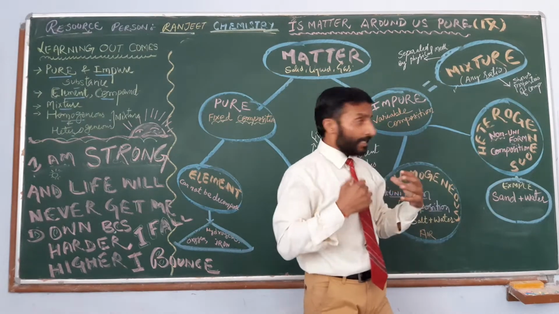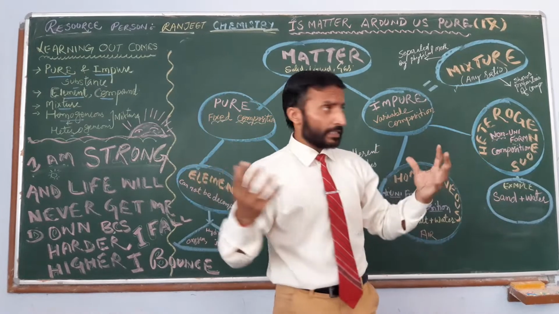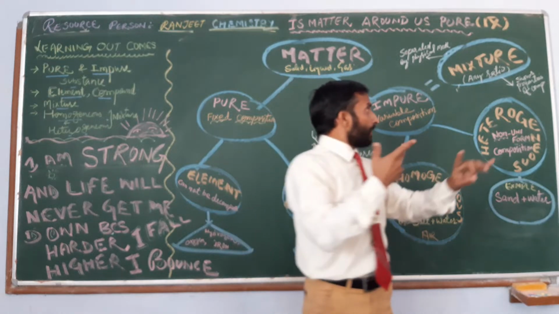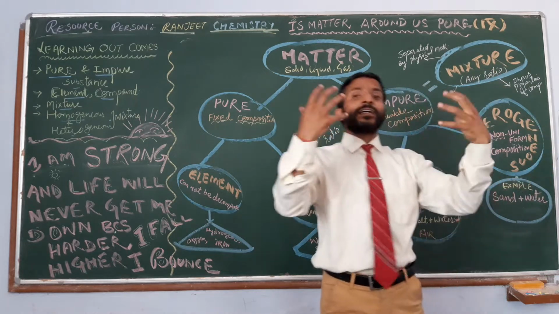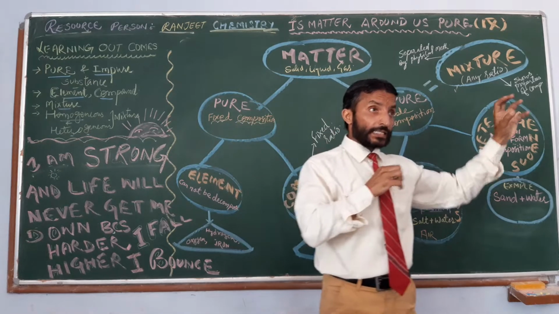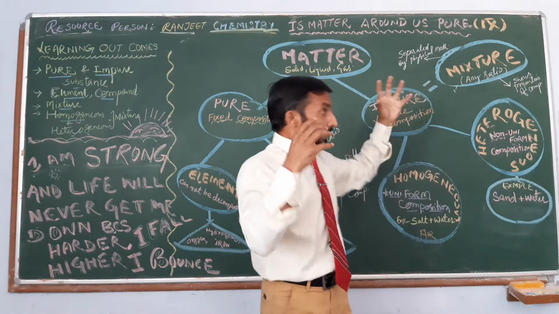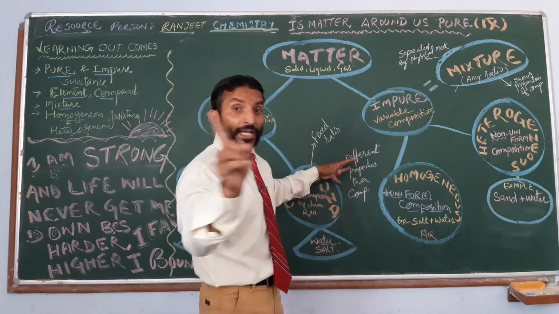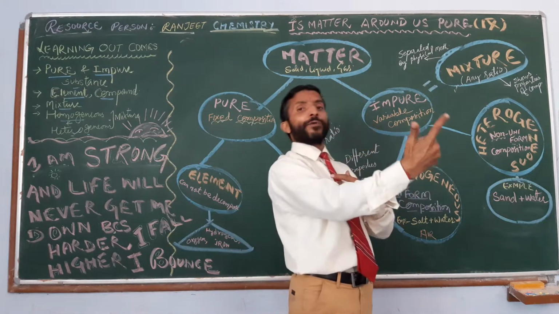For example, air. Air is a good example of a mixture, easily available around us. In air, we know oxygen is there, carbon dioxide is there, moisture is there, right? Nitrogen is there. So if I check the properties of air, it shows the properties of oxygen, carbon dioxide, hydrogen, every component. But a compound never shows the properties of its components. It has different properties, right?